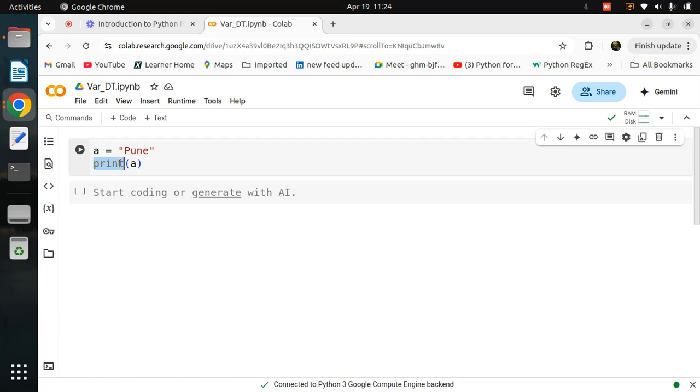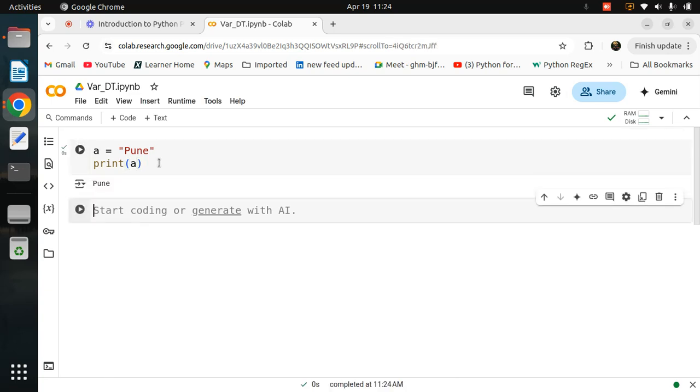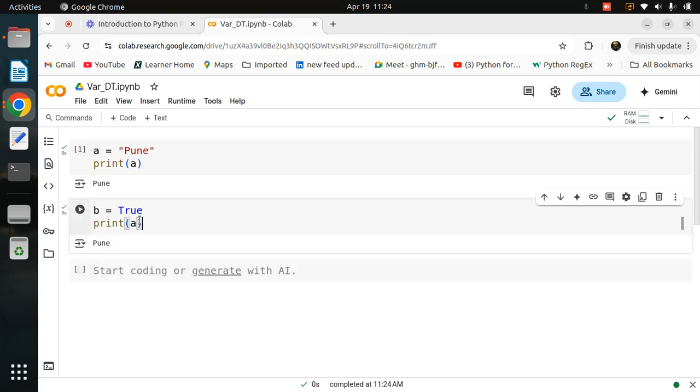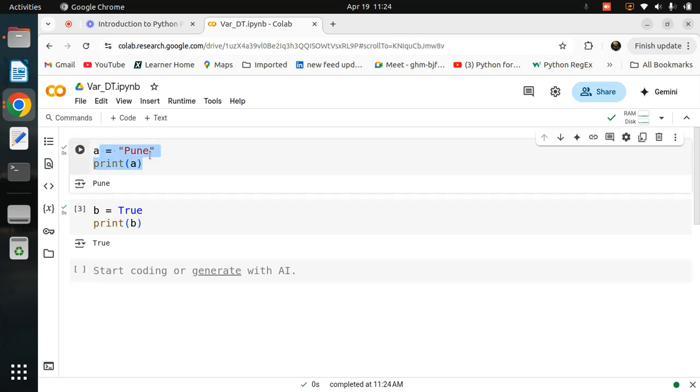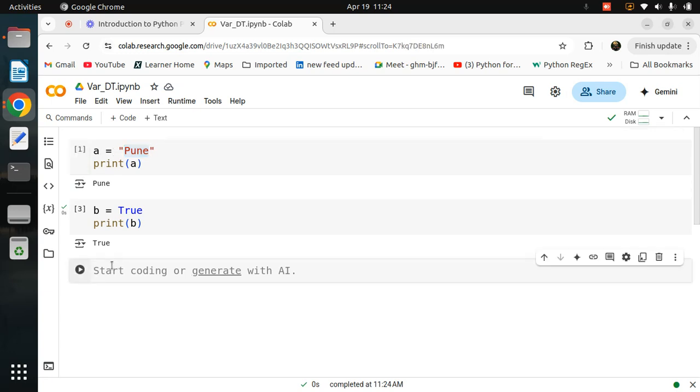Okay, so this is what I am doing. Now if I want to run, I just press Shift and Enter. Got it? So it will print your output as Pune. If you want to assign a boolean value, always remember you need to write True with a capital T. Sorry, here the variable name should be B. Whenever we write a variable name with a value, always remember, after equal to it should be the value, before equal to it should be the variable, and the variable should be small letters only.